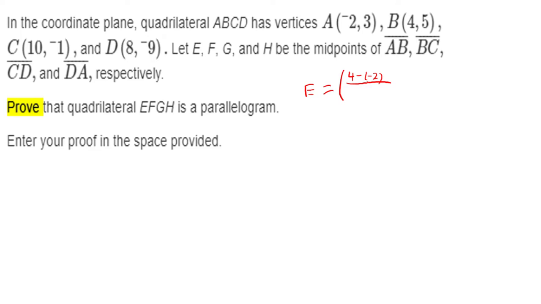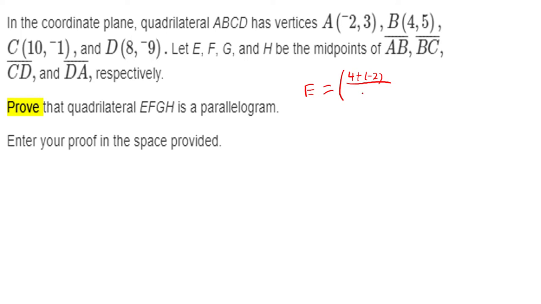Wait, how do you find the midpoint? Oh man, guys, I'm getting old. Having a brain fart this morning. Midpoint formula. Oh, you add them, you don't subtract them. My bad. I apologize.